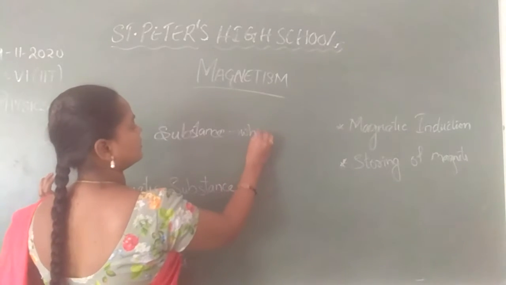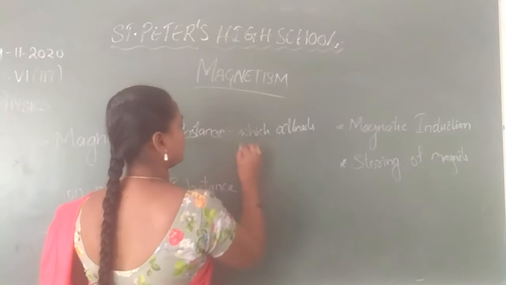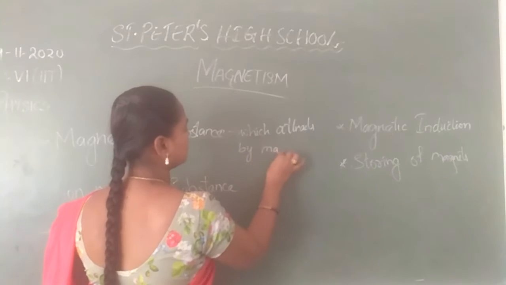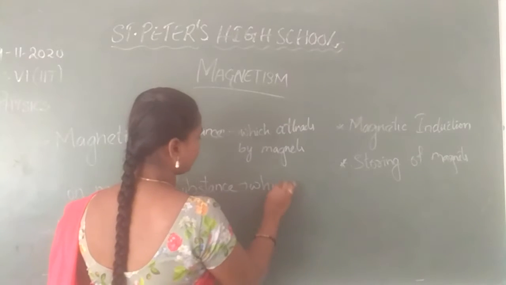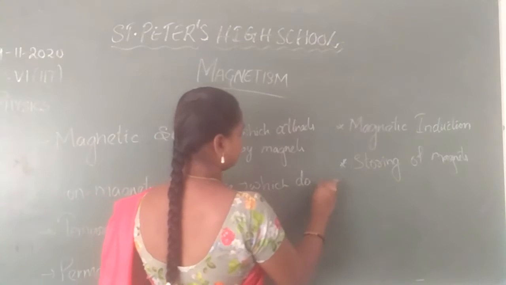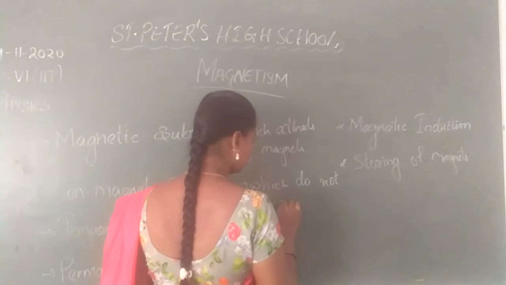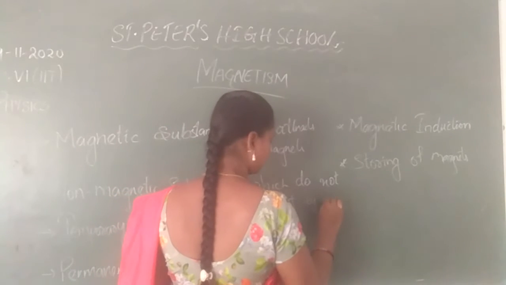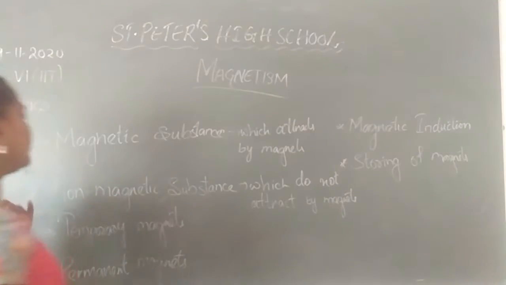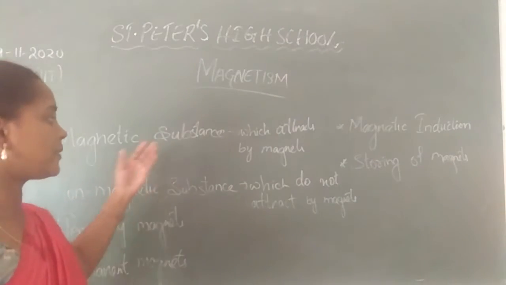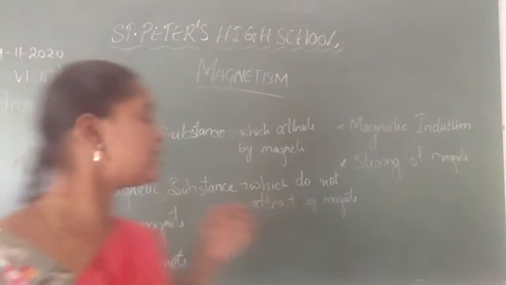Once again, magnetic substance: the substances which are attracted by magnets are called magnetic substances.